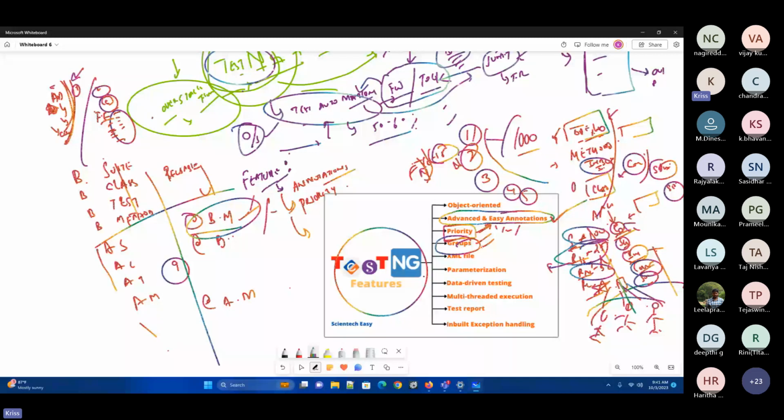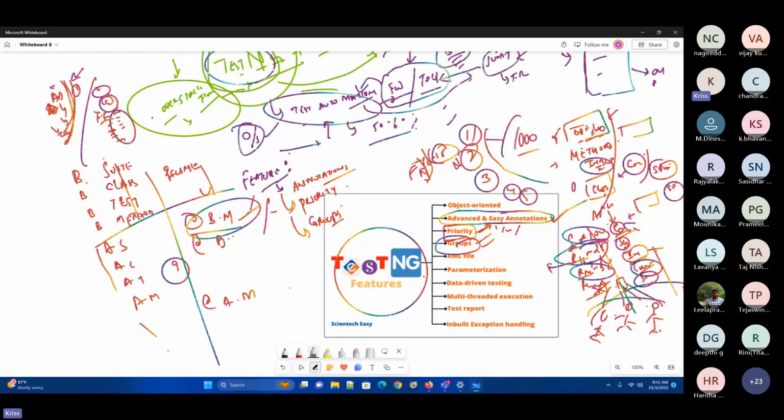So in Cucumber we'll be having the tags. See, now every tool will have similar options. Now I told you, right, when you use Ola, you'll have the Google Maps. The same Google Maps you'll have in other apps. The same Google Maps you'll have in Swiggy. Means the same apps may have similar features and functionalities. It depends upon the tool, which one you want to use. So now in this particular TestNG, you have this particular grouping option, so that you can group that particular test cases and then you can call.